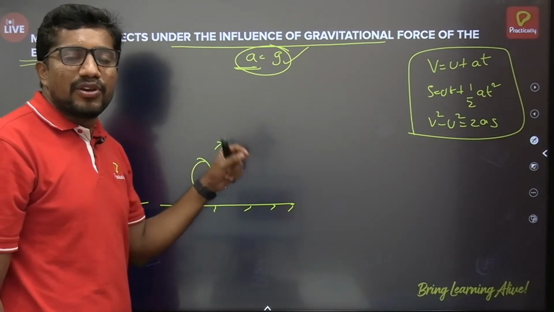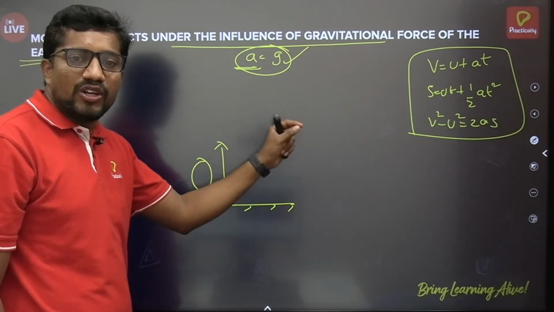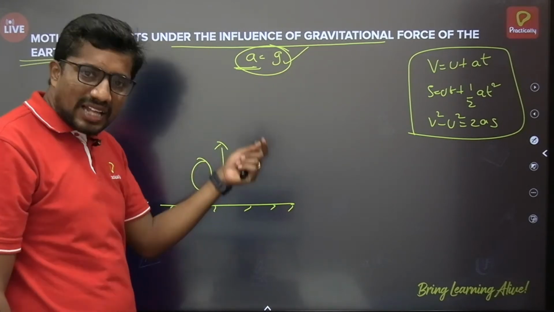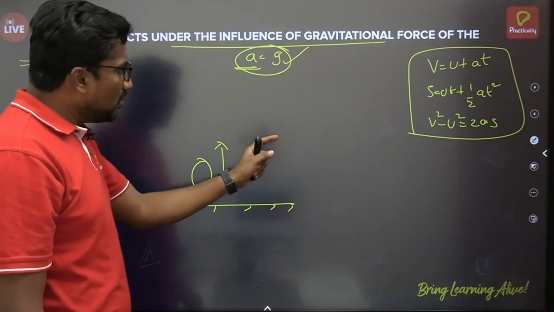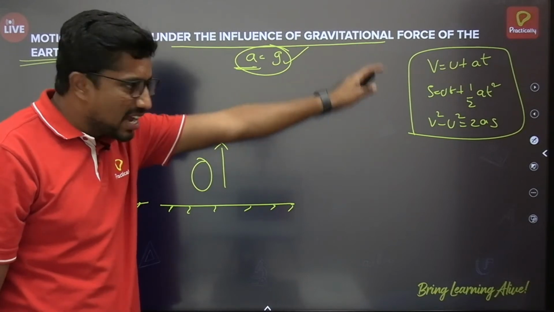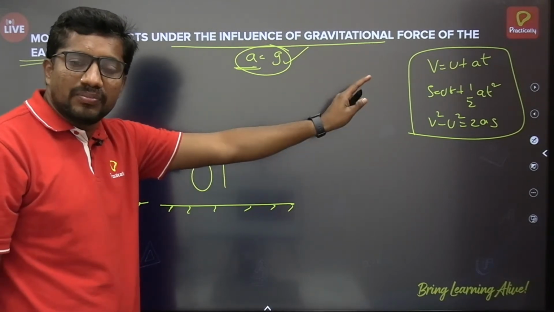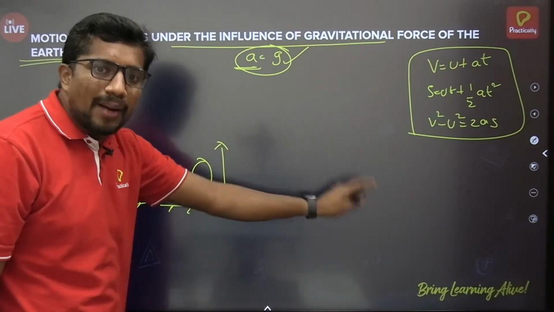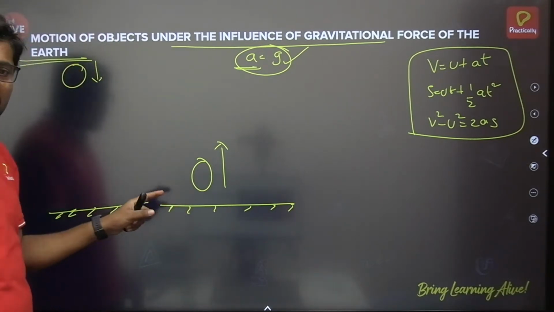Every time we won't call it uniform, of course that will be uniform only. So the three equations which we have obtained in the motion chapter will be applicable in these cases also.